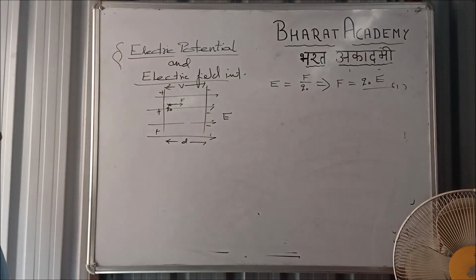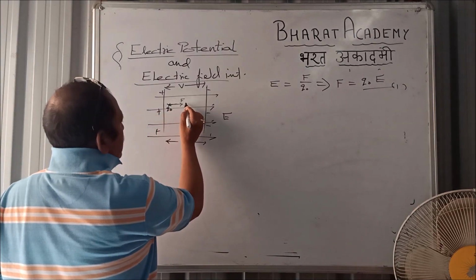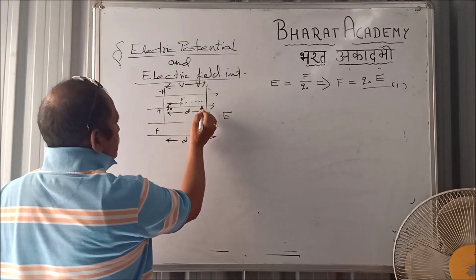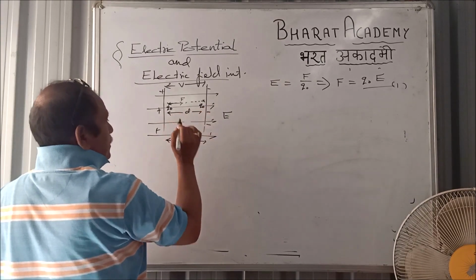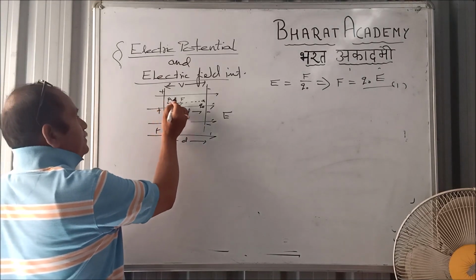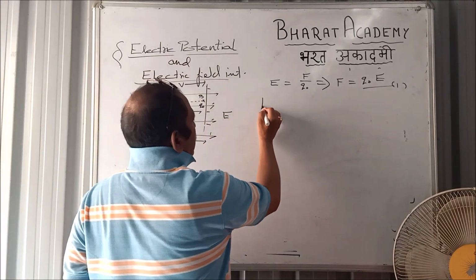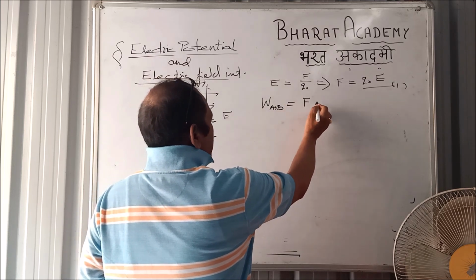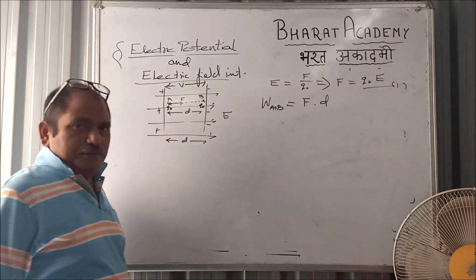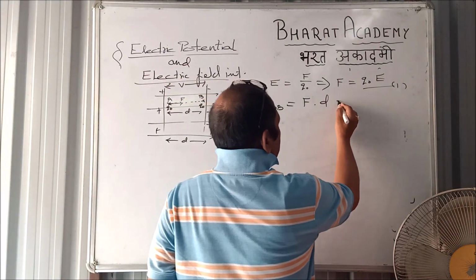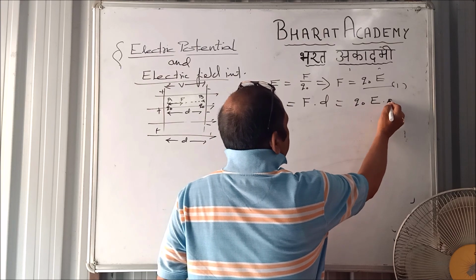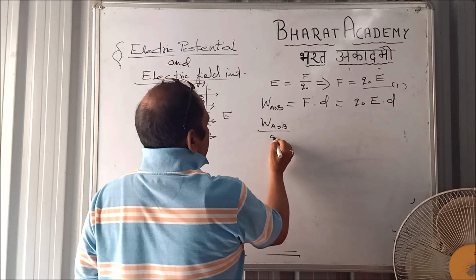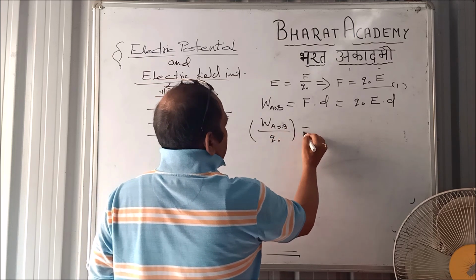It will start moving. Suppose it moves up to a distance D, the distance between these two points, A and B. Then the amount of work done to displace it, W from A to B, will be what? F into D. F we have got Q0 E, into D. This is W from A to B via Q0, which will become Q0 E into D.